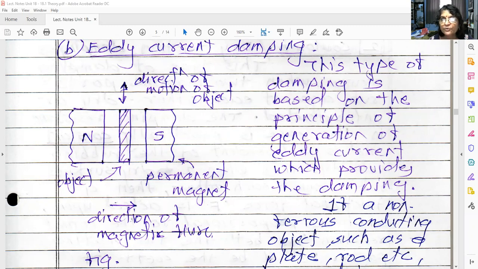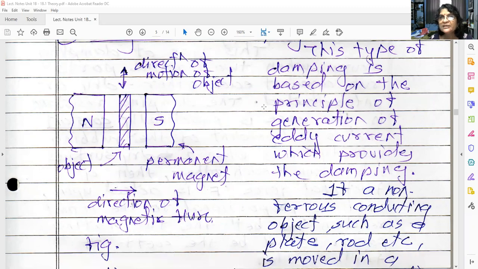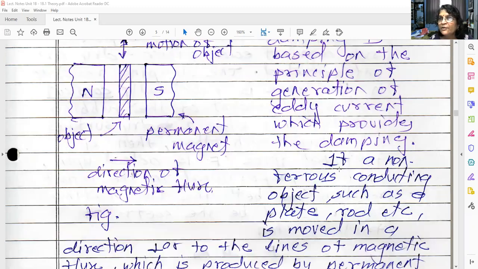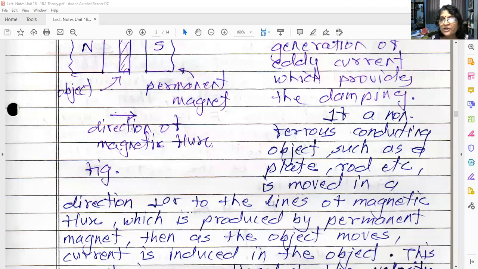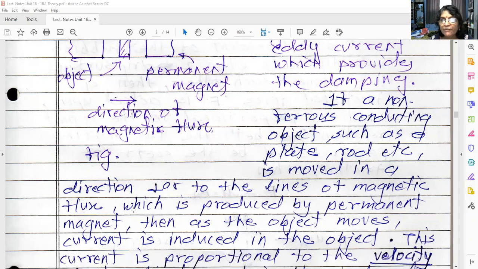So the direction of motion of the object is vertical, and the direction of magnetic flux is horizontal. What will happen? What is the basic principle of the generation of eddy current? If a non-ferrous conducting object such as a plate or rod is moved in a direction perpendicular to the lines of magnetic flux, here the flux is horizontal and we are moving the object vertically, what will happen then? The magnetic flux is produced by the permanent magnet.